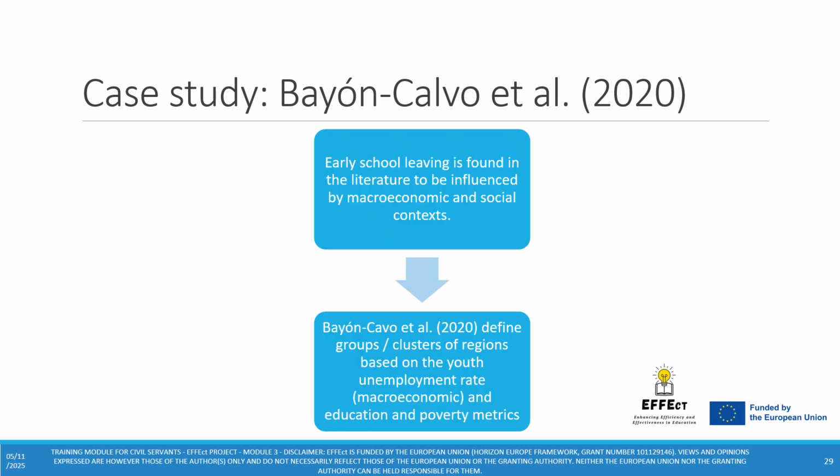Indeed, early school leaving is found in the literature to be influenced by macroeconomic and social contexts, and therefore, Dr. Bayon Calvo and his colleagues define groups or clusters of regions based on the youth unemployment rate, which is a macroeconomic variable, and education and poverty metrics.